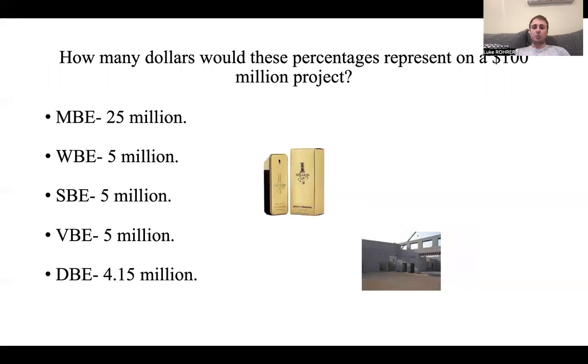How many dollars would these percentages represent on a $100 million project? MBE $25 million, WBE $5 million, SBE $5 million, VBE $5 million, DBE $4.15 million.